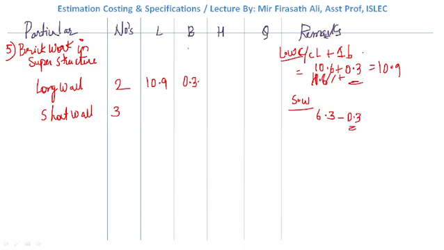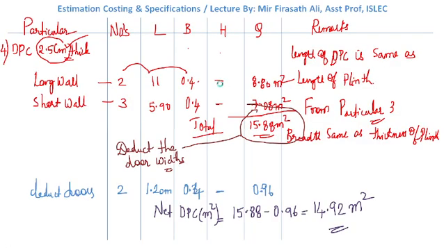It is nothing but the thickness of the wall, or width of the wall. So it stands at 6 meters. How much is it? 6 meters. The breadth is 0.3.